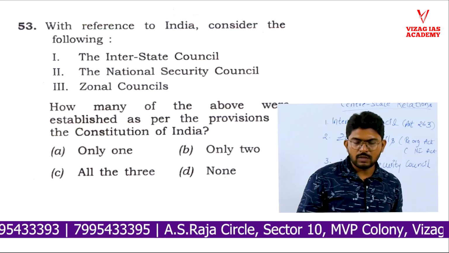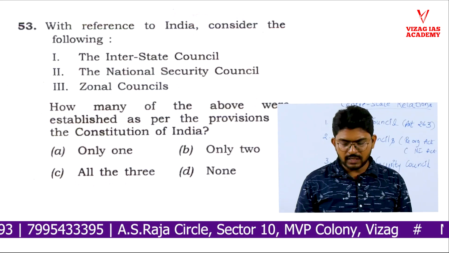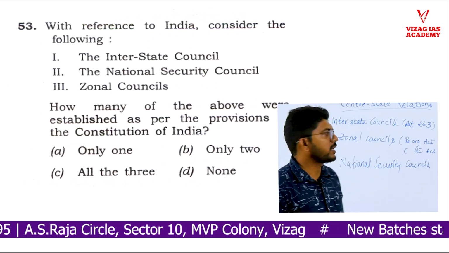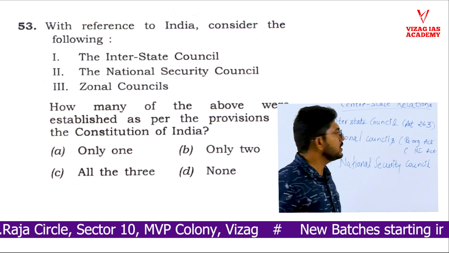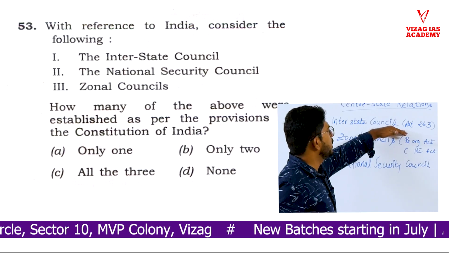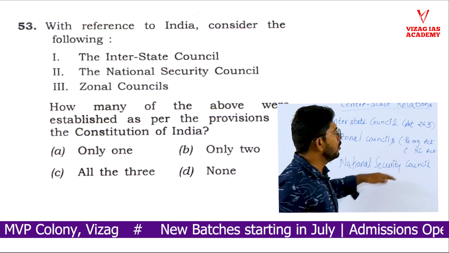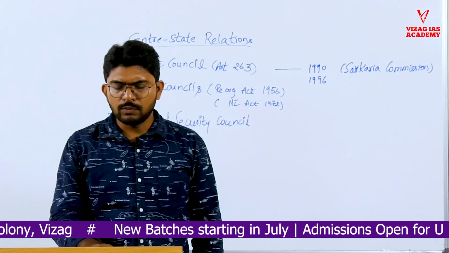Let us come back to this question. Based on the question, they are asking us to choose constitutional bodies. So it is a simply factual question with some common sense. This is a constitutional body, the interstate council, this is a statutory body, and this is an executive body. So the answer is only one. Let us come to the next question.